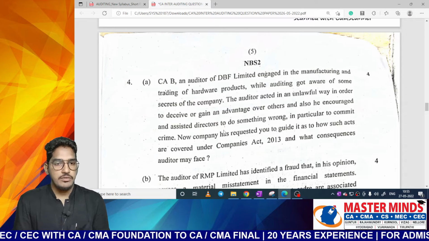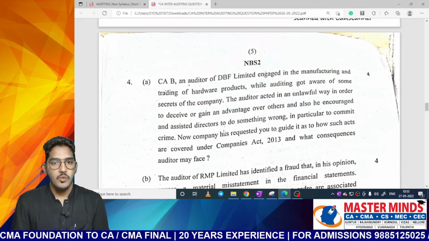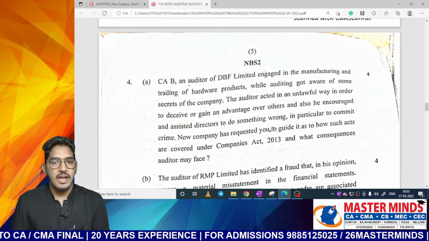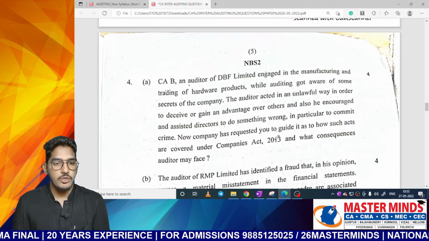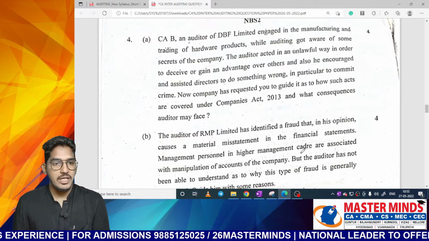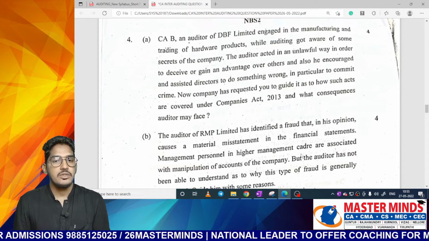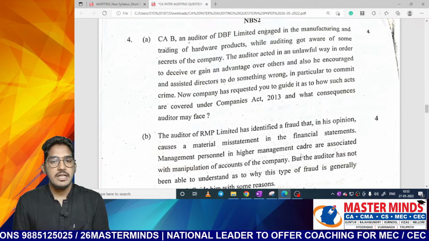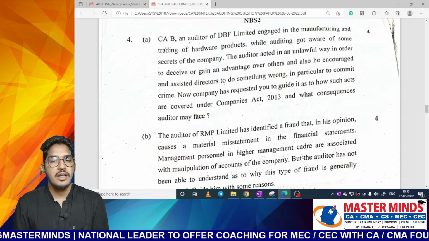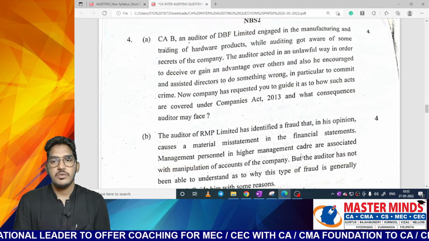CAB, an auditor of DBF Limited, engaged in the manufacturing and trading of hardware products, while auditing, got aware of some of the secrets of the company. The auditor acted in unlawful way in order to deceive or gain an advantage over others, and also he encouraged and assisted directors to do something wrong, in particular to commit the crime. Now company has requested you to guide it as to how such acts are covered under Companies Act and what consequences auditor may face.